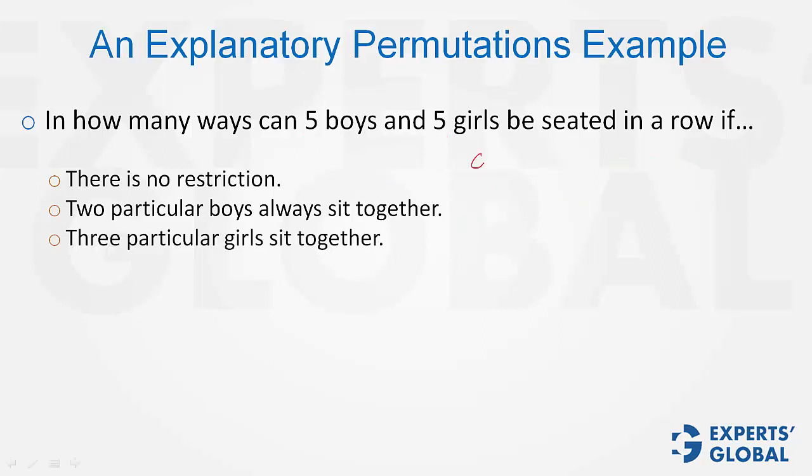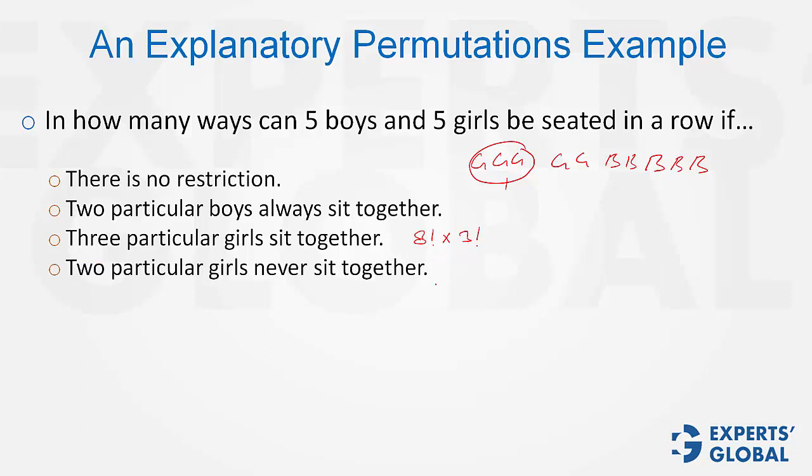Third case, 3 particular girls sit together, so these 3 become one entity, and then there are 7 other entities, 2 girls and 5 boys. In all we have 8 entities, 1 here, and 7 of these. They can be arranged in 8 factorial ways, and then these 3 particular girls can be shuffled in 3 factorial ways. The answer is 8 factorial into 3 factorial.